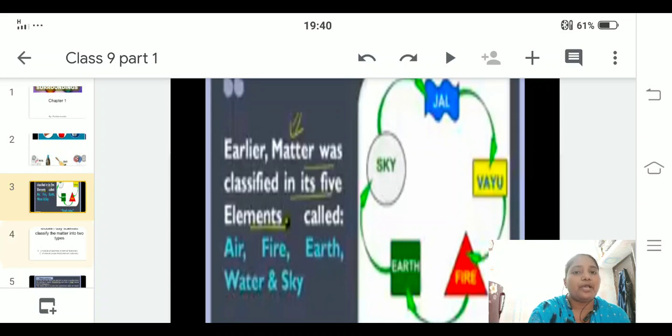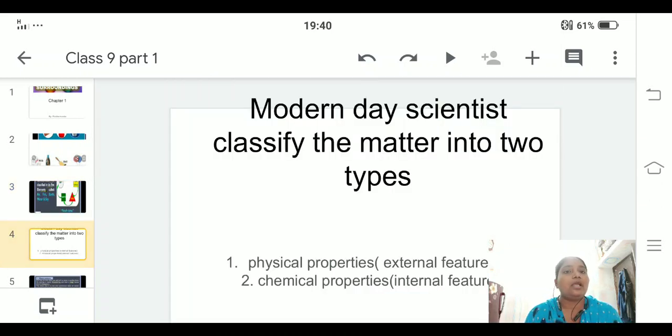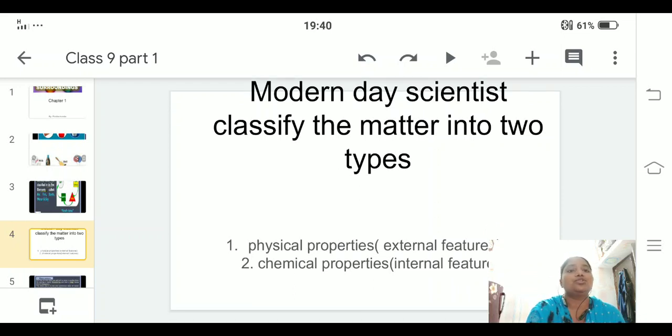As the days went by, the scientists, whom you can call modern scientists, came forward. They classified the elements into 2 types: according to physical properties and according to chemical properties. According to physical properties means seeing the external features, like how it is soft, hard, stretchable, or can be molded.